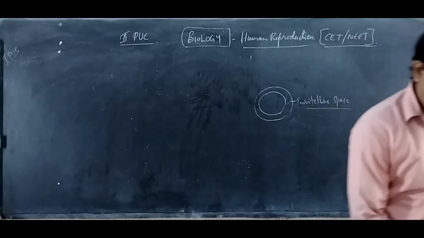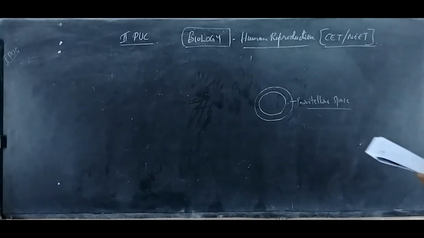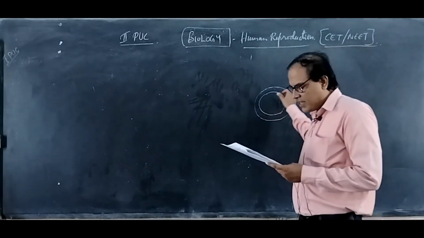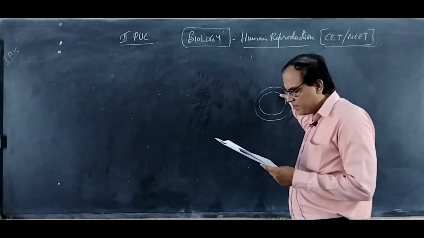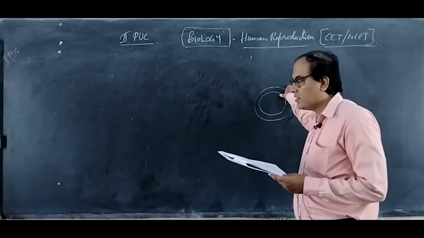Okay, let's move to question number 21. Which of the following decidual layers forms a partition between the developing embryo and the lumen of the uterus?